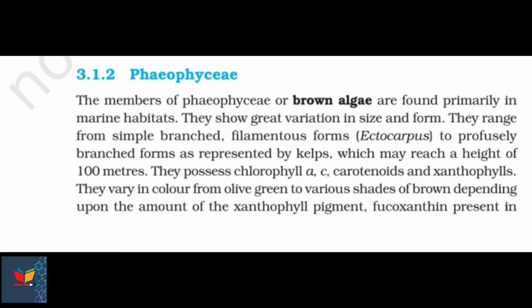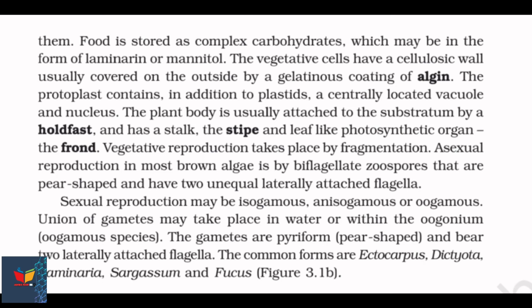They vary in color from olive green to various shades of brown depending upon the amount of the xanthophyll pigment fucoxanthin present in them. Food is stored as complex carbohydrates, which may be in the form of laminarin or mannitol. The vegetative cells have a cellulosic wall, usually covered on the outside by a gelatinous coating of algin. The protoplast contains, in addition to plastids, a centrally located vacuole and nucleus.